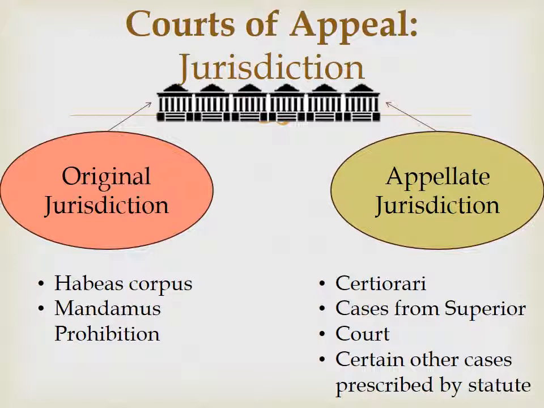There are two ways of getting to the courts of appeal. Similarly, as with the California Supreme Court, jurisdiction can be gained by either original jurisdiction or appellate jurisdiction. Original jurisdiction, we have habeas corpus, mandamus, and prohibition. And appellate jurisdiction, we have certiorari, cases from the superior court level, and certain other cases prescribed by statute.